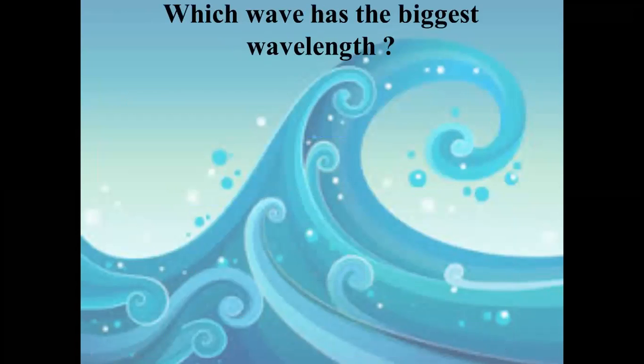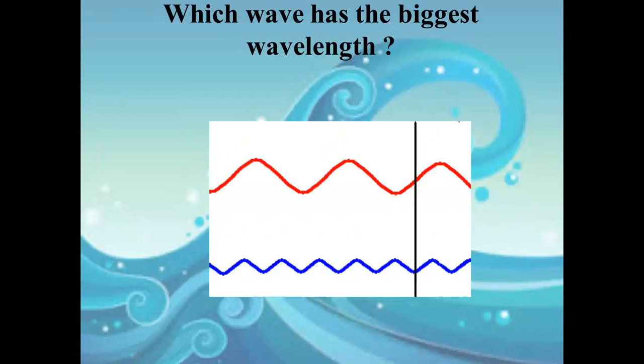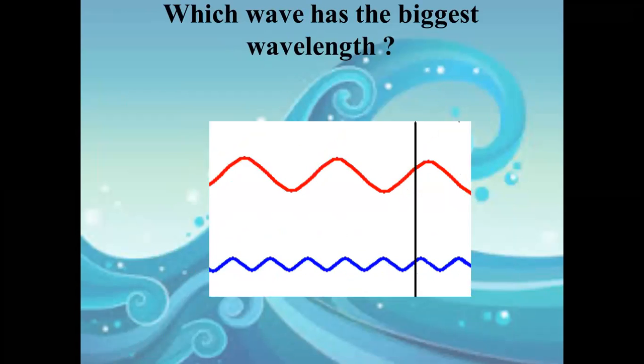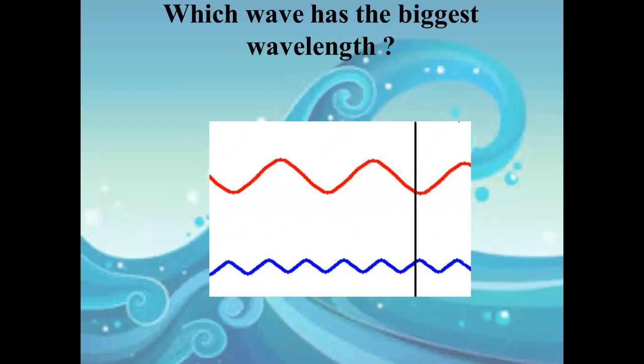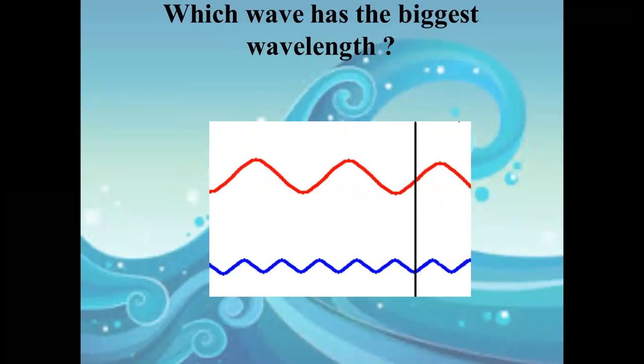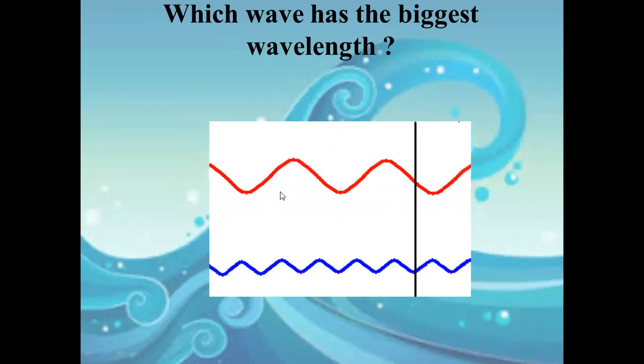Which wave has the biggest wavelength from those two waves? Which wave has the biggest wavelength? And remember that wavelength is the distance between two successive crests or two successive troughs.